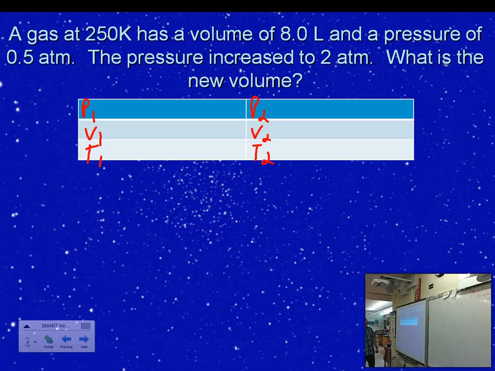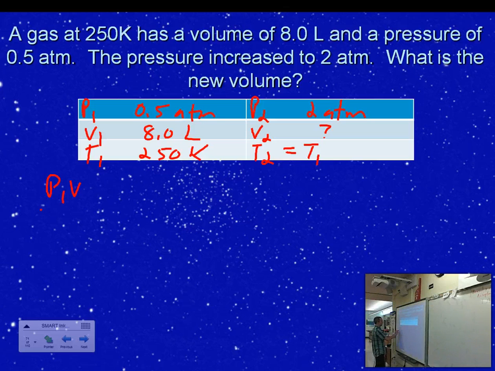So I identify P1. So we've got 0.5 atmospheres. And V1, it says my initial volume is 8 liters. So plug that in there. And then T1, so my initial temperature is 250 Kelvin. Okay? Now, the pressure is increased to 2 atmospheres, so that's P2. It says, what is the new volume? That sounds like this one right here, V2. Okay? And again, it doesn't say anything about temperature, so I'm going to assume that that's being held constant in this case. Go ahead and apply the combined gas law.